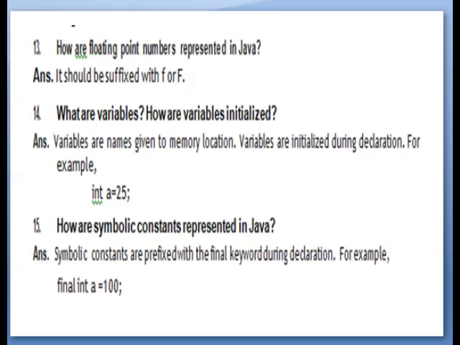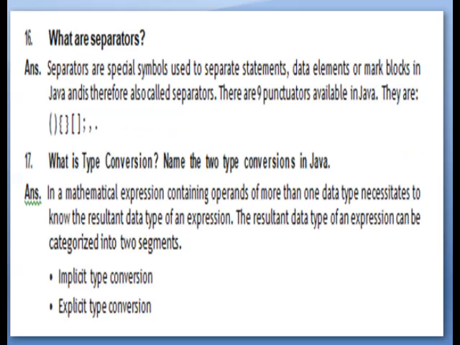Question number 16. What are separators? Answer: separators are special symbols used to separate statements, data elements or mark blocks in Java, and are therefore called separators. There are 9 separators available in Java. They are open bracket, close bracket, open curly braces, close curly braces, open square bracket, close square bracket, semicolon, comma and dot.